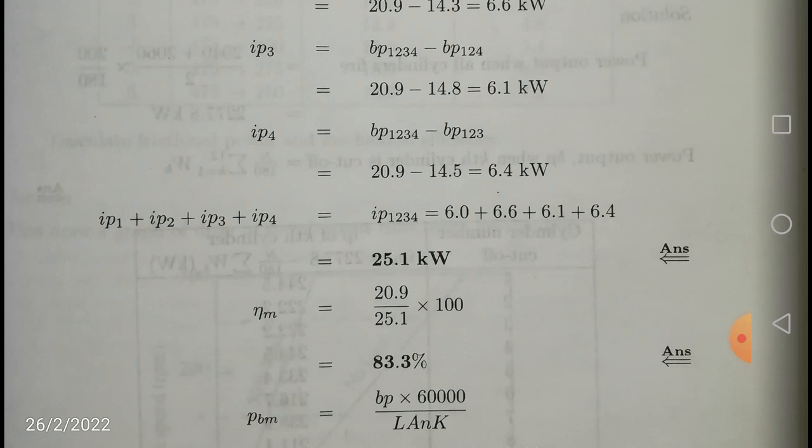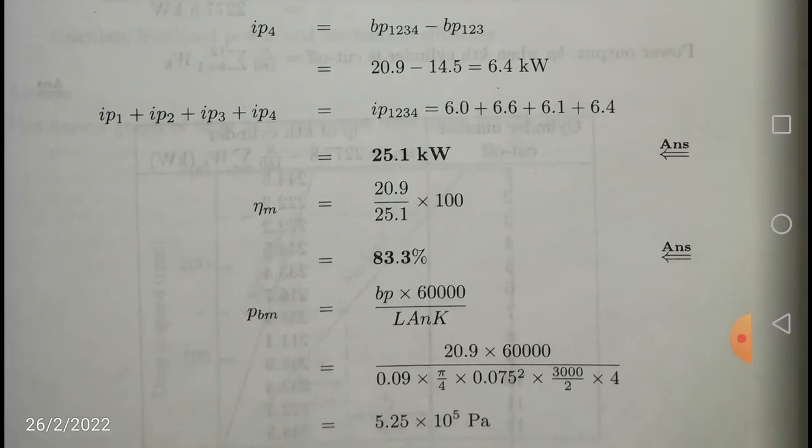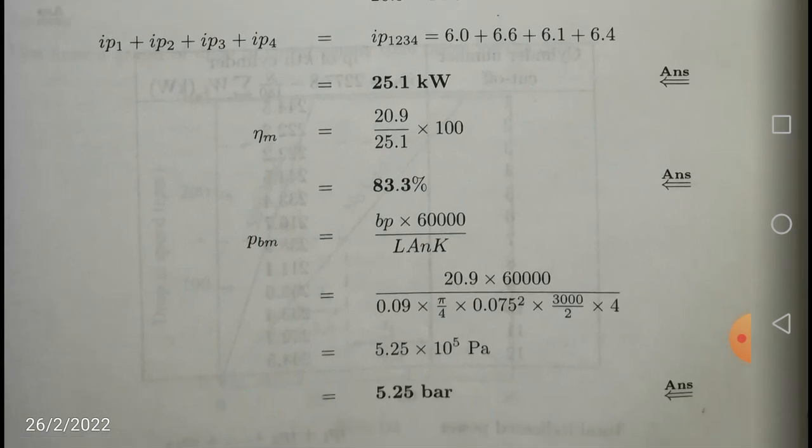And here, according to our assumption, you got mechanical efficiency equal to 83.3%, which is well in the range of 70 to 90%. Now coming to brake mean effective pressure, as I just told, it is BP into 60,000 by LANK. Substituting BP, it has been given where all the cylinders are working, 20.9 kilowatts into 60,000 by L, which is 0.09, A is pi by 4 d square. It is the area of cross section of the piston.